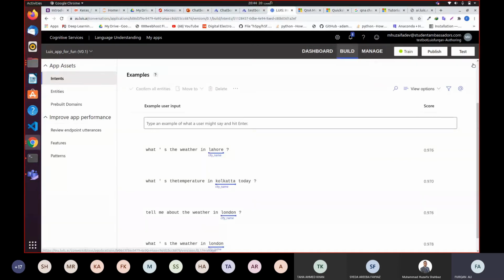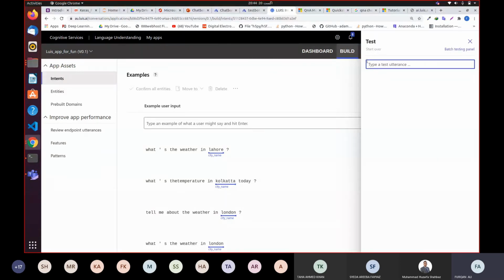You can do testing. Click the test, and you can simply say, what's the weather in, let's say, San Francisco. Yeah, so as you can see, our chatbot has detected what the user is asking about. It is saying the user is asking about weather. As you can see, the score is 0.934.